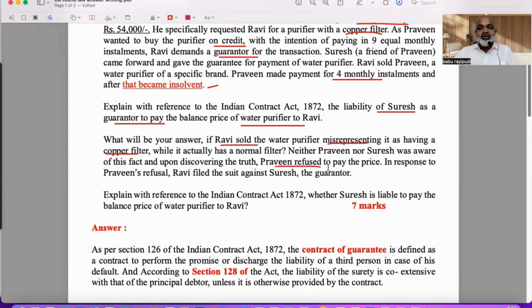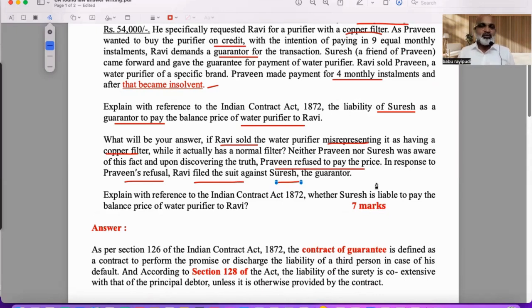Praveen refused to pay the price. In response to Praveen's refusal, Ravi filed a suit against Suresh. So Praveen did not pay, and since there is a guarantor, obviously Ravi filed a suit on Suresh who gave the guarantee. So the next point is there is a misrepresentation at the time of taking surety. If there was a misrepresentation, trust me, misrepresentation means what? You provided wrong information without any intention to cheat a person.